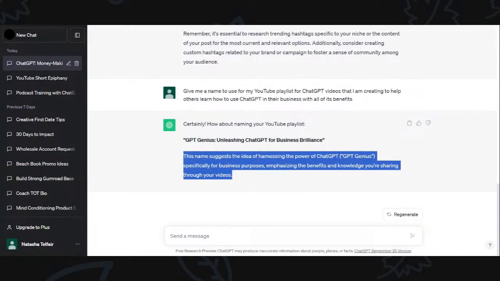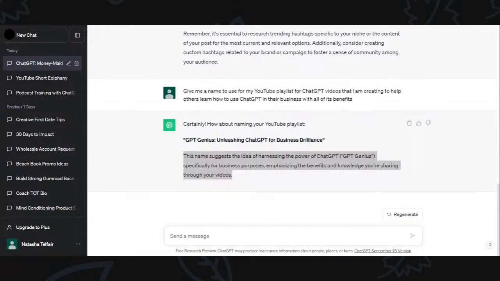And it says, this name suggests the idea of harnessing the power of ChatGPT, GPT Genius, specifically for business purposes, emphasizing the benefits and knowledge you're sharing through your video. So right here, I'm going to put that specific for business purposes, emphasizing the business and knowledge that Coach Tot shares through her videos for your podcast that you should run as a business.